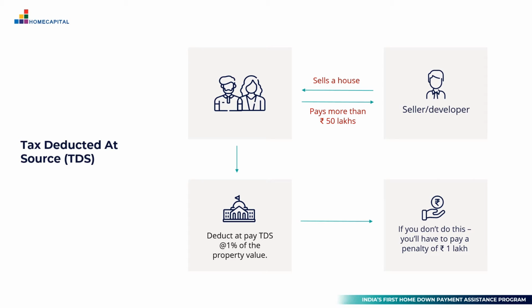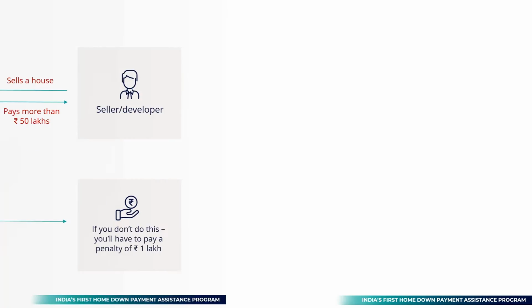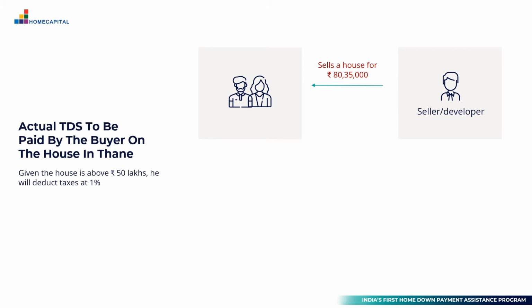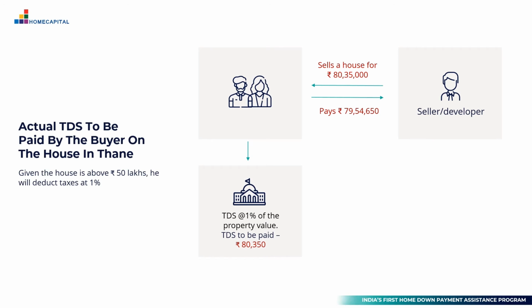So to make it simpler for you, let's take up the same example of Mr. and Mrs. Sharma, wherein they are buying a property which is worth 80.35 lakhs from their developer. So what will happen is, they will not pay the entire 80.35 lakhs to the developer. What they pay the developer is only 79 lakhs 54,650 rupees. The 1% TDS of 80,350 rupees, which is nothing but 1% multiplied by the value of the house, which is 80 lakh 35,000, is the amount which they will remit to the government.